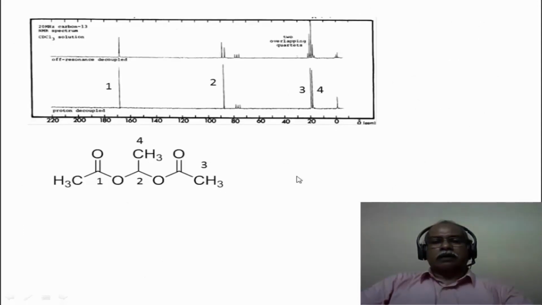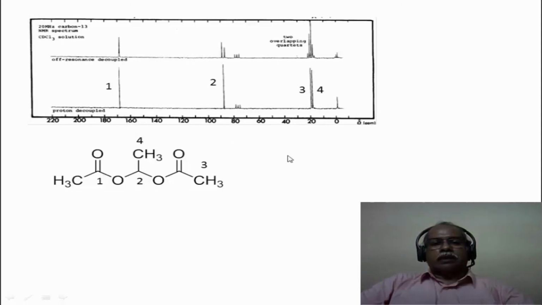Let us look at the carbon-13 NMR spectrum. There are 4 carbons present in the system. It is a symmetrical molecule. The 2 acetate units are symmetrical. The CH3 appears as a quartet, which is here, for example, and this CH3 also appears as an overlapping quartet. So 3 and 4 correspond to these 2 methyl groups, and signal number 2 corresponds to the CH, which is connected to 2 oxygens. So it comes at more than 85 ppm or so. Finally, the carbonyl carbon comes around 170 ppm in this compound.